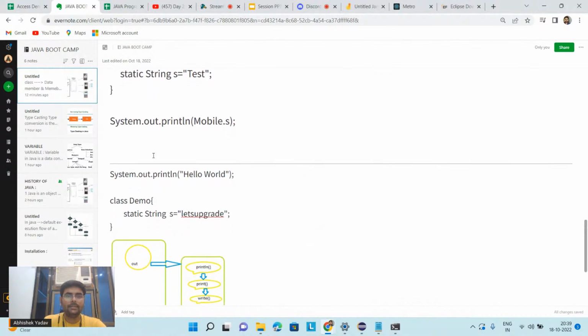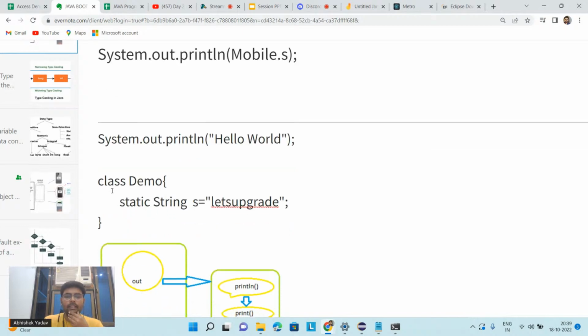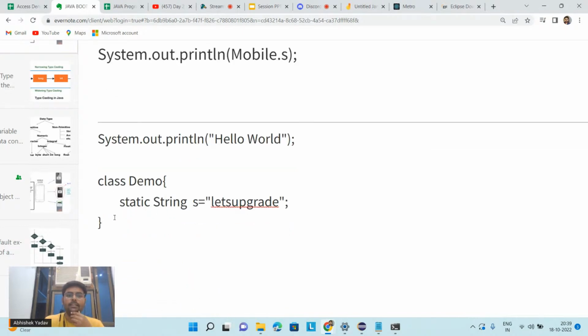So here I am saying System.out.println hello world. So what is this System.out.println here? Here I have taken one class, that is class Demo, and here I am taking one data member, that is string s, and I am making this data member static. So I know if I make this data member static, there is no need to create an object. I can access the data member with the help of the class name.